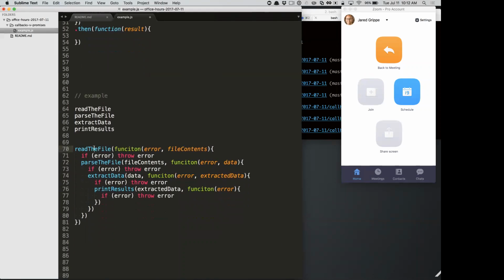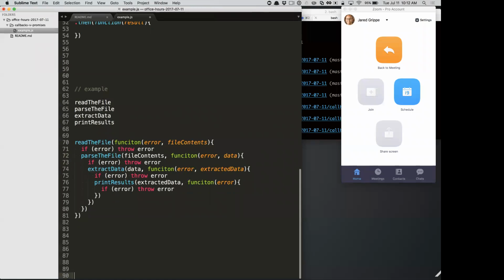The first read file calls our callback. If there was an error, we throw it. Otherwise, we get the contents and we pass it to parse the file. And then it does its thing, and we get data and pass it here. So you can see how the data from the result of the previous step is being sent to the next step, yeah?